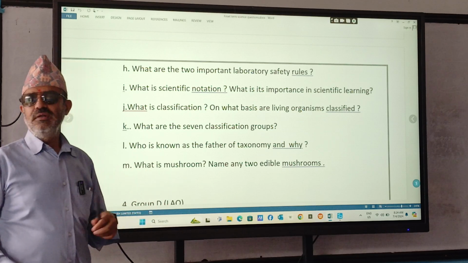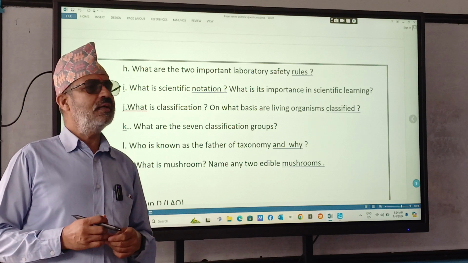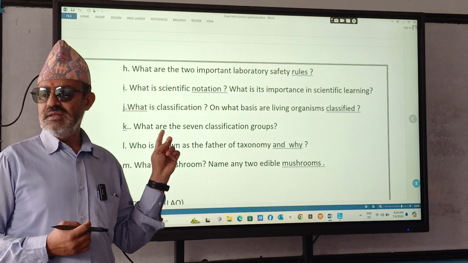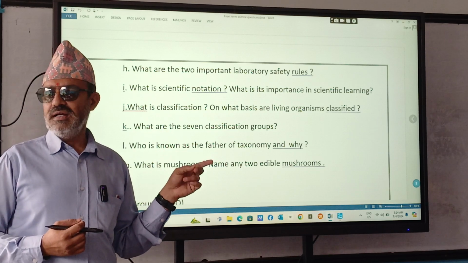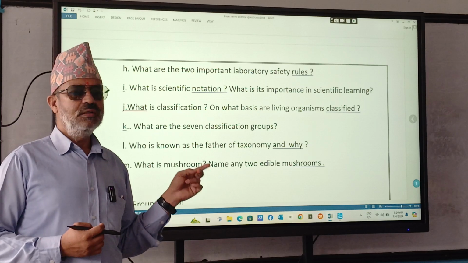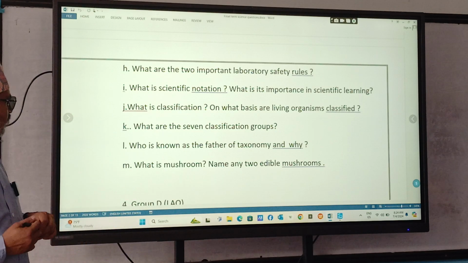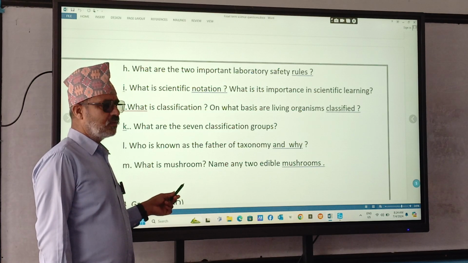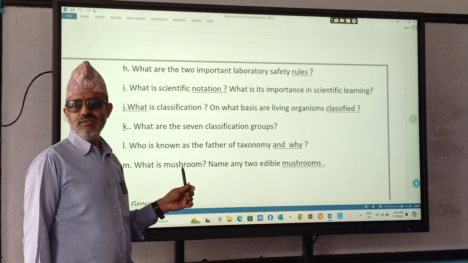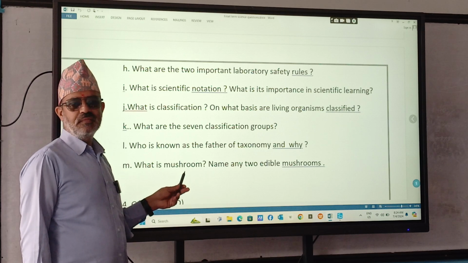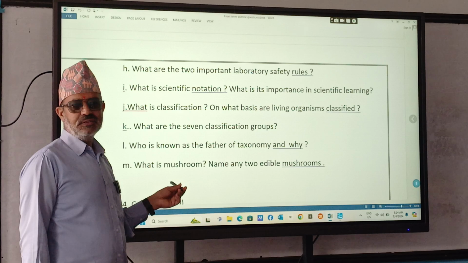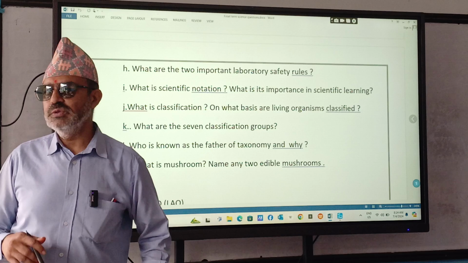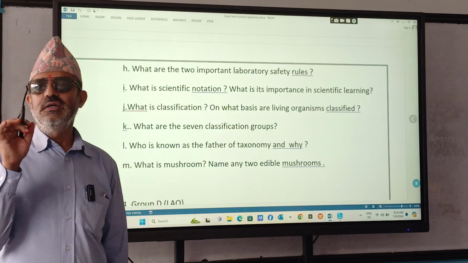One question can be asked on the taxonomical hierarchy of Musca domestica. Could you remember that chart? Kingdom, phylum, class, order, family, genus, species. What is mushroom? Name any 2 edible mushrooms. Agaricus bisporus, and Agaricus campestris. So spelling must be written correctly. And for long questions, you have to go through your diagrammatic questions.